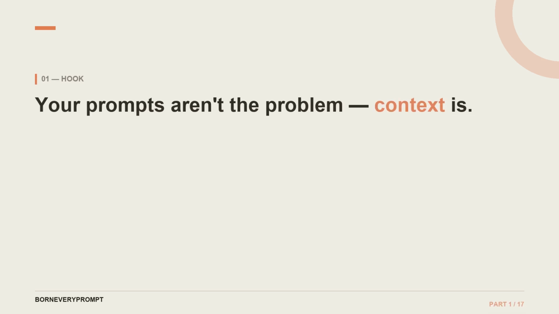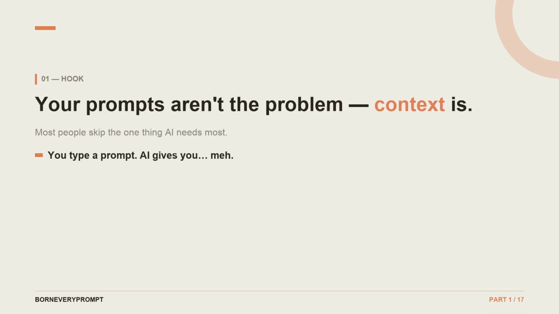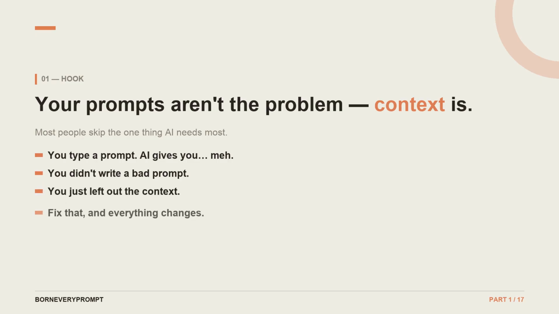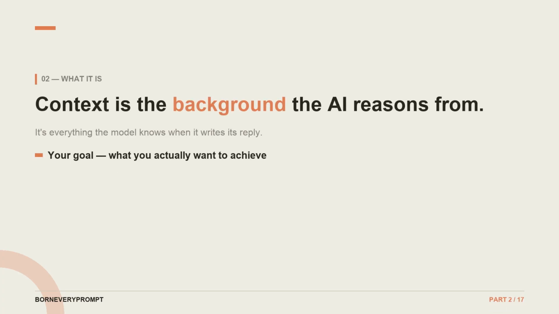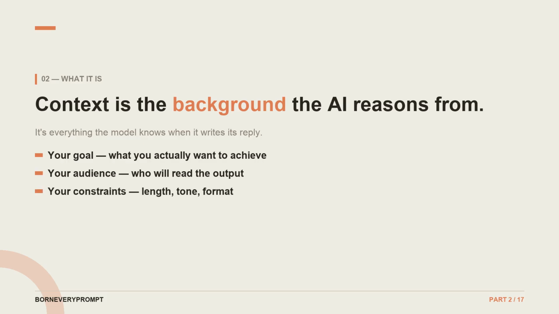You send a prompt. The AI replies with something totally generic. Sound familiar? You didn't write a bad prompt, you just skipped something crucial. Context. Context is every piece of background information the AI holds when it generates a reply. Your goal, your audience, your constraints, your situation.